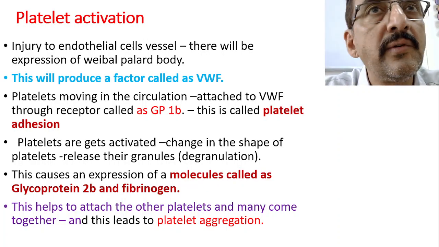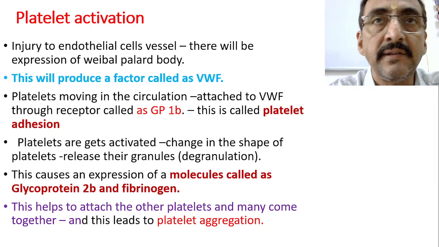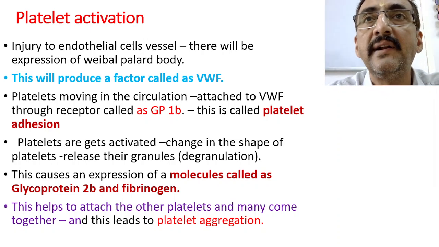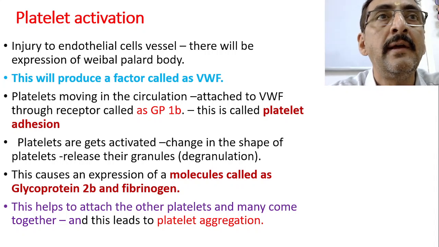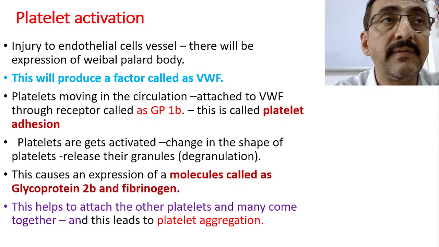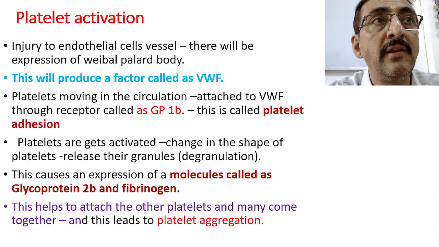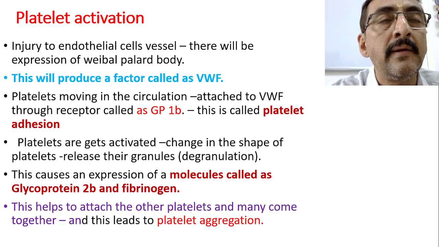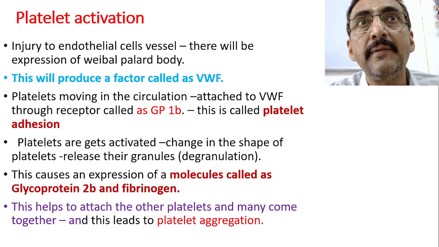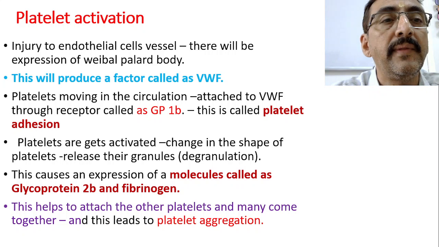Now let us look at how the platelets get activated. The first is the vessels. We know that it is a reflex action. There will be vasoconstriction of the vessel, as well as a decrease in the diameter of the vessel, so that blood flow is restricted. But more important, to block that particular injury site is the formation of the platelet plug. Now let us see how the platelets get activated immediately after injury.